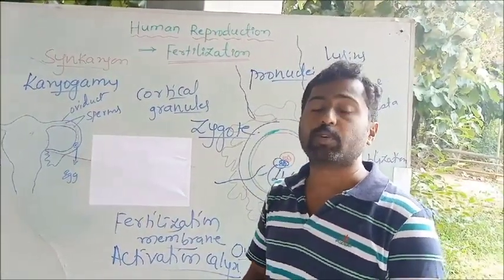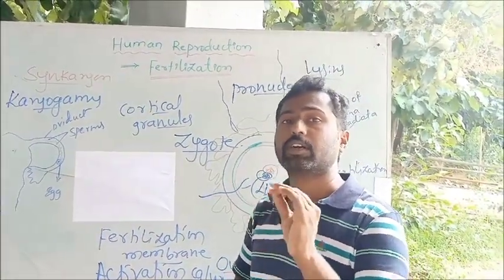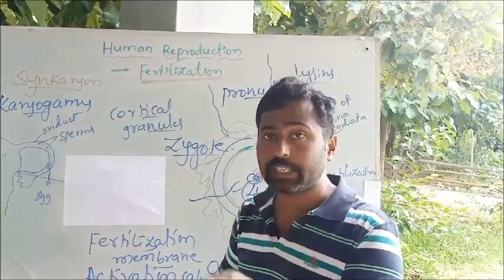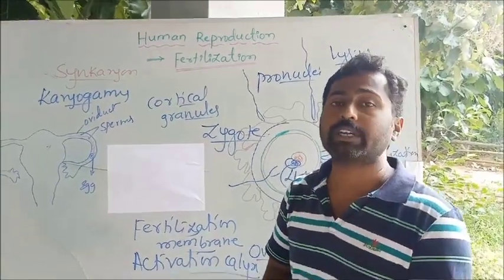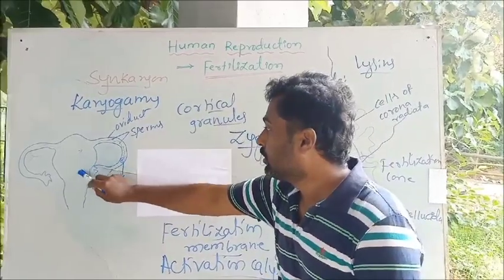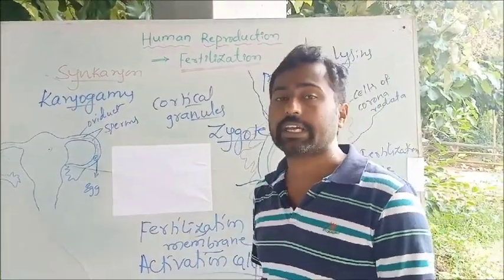Here the sperms can live up to 24 to 48 hours, but the ovum survives only up to 24 hours. So fertilization happens only if there is mating at that time. If there is no mating or copulation, fertilization cannot take place. Okay. So then the sperm enter into the fallopian tube and find their way towards the egg or ovum.